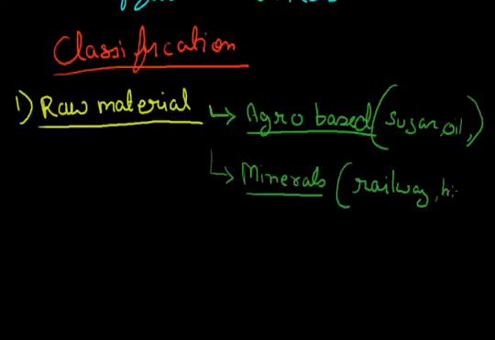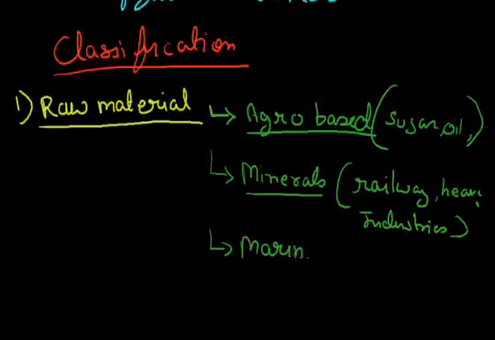All the heavy industries are the examples of mineral based industries. The next type of industries is the marine based industries. Means all those industries who get their raw materials from sea or rivers. For example, the pearl industries, fishing industries, etc.